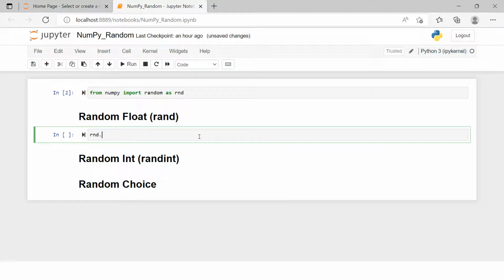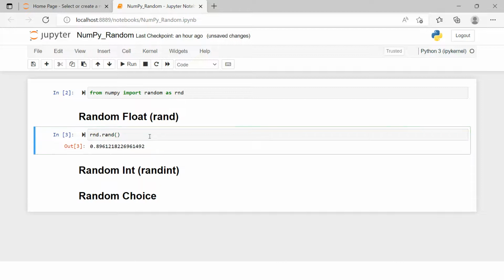Now let's try to create some random numbers. Okay, rnd dot, I just need to use this function rand, R-A-N-D, right? So remember, this is alias of this random module and this is the function. Now once you do this and open the parenthesis operator and close that, and when you hit enter, every time you hit enter it will give you a random number, right? But like you can see, this is a float number.